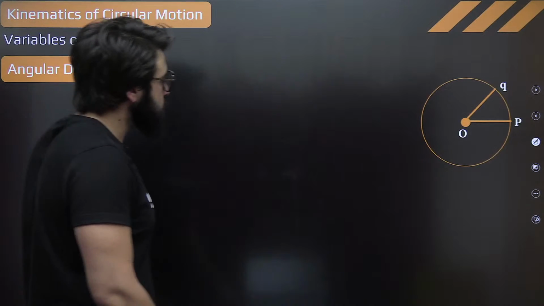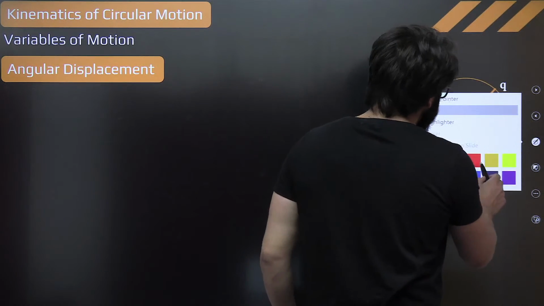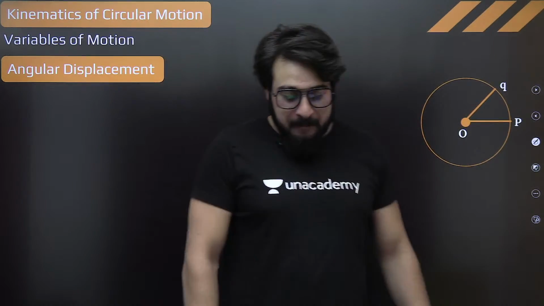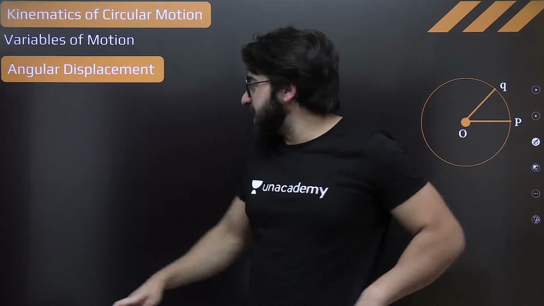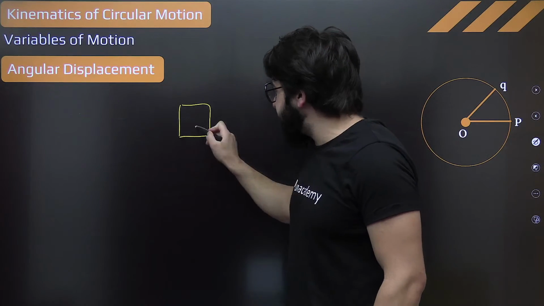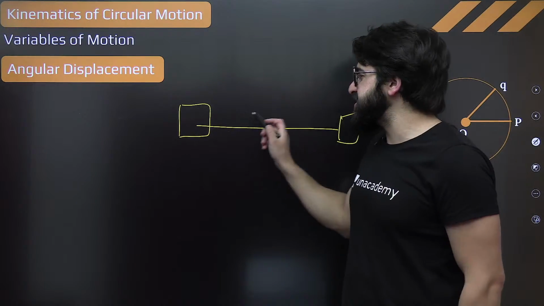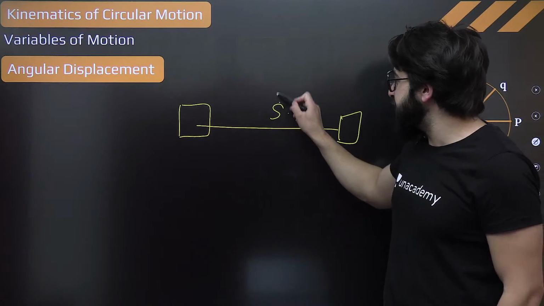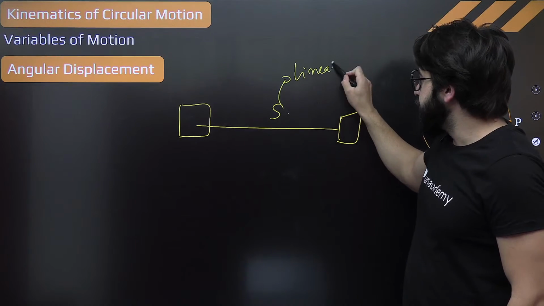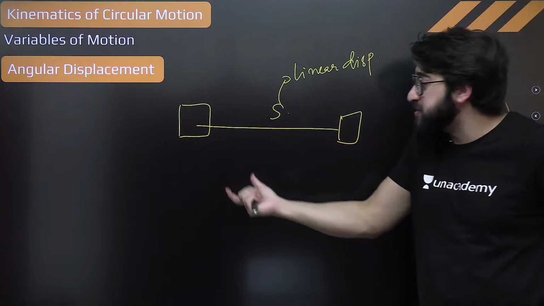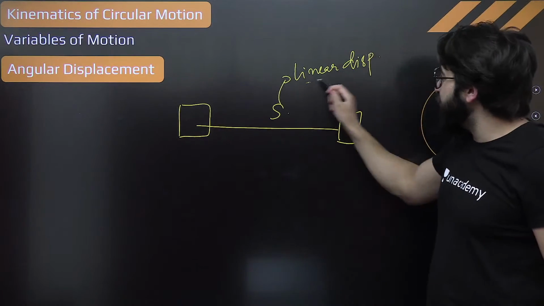Now let's talk about kinematics of circular motion, okay? Previously, we have studied in our previous lectures velocity. For example, if I say this car is traveling from this point to this point, you'll say, sir, S, displacement. How much displacement it has covered? This is what we call the linear displacement. How much linearly it has displaced from its original point.